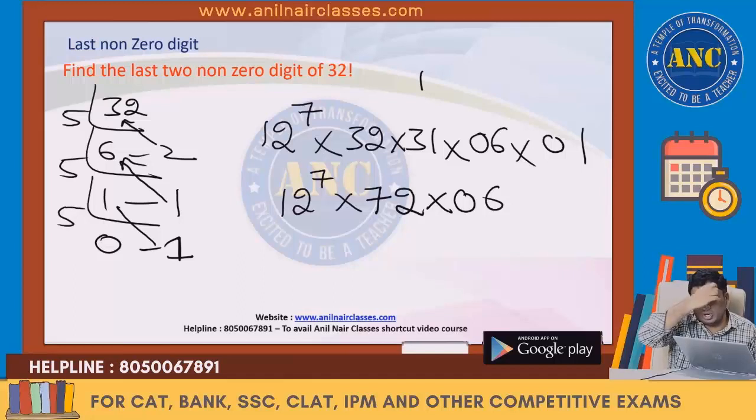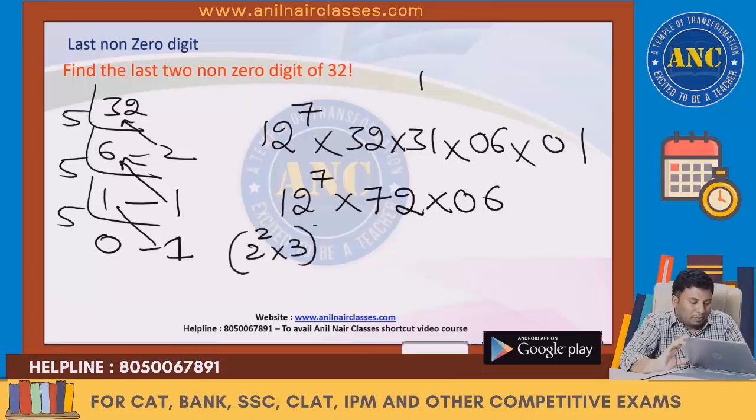How will you solve the last two digits of 12 power 7? Already we discussed it. 2 square into 3 power 7 into 72 into 6, which is nothing but 432.